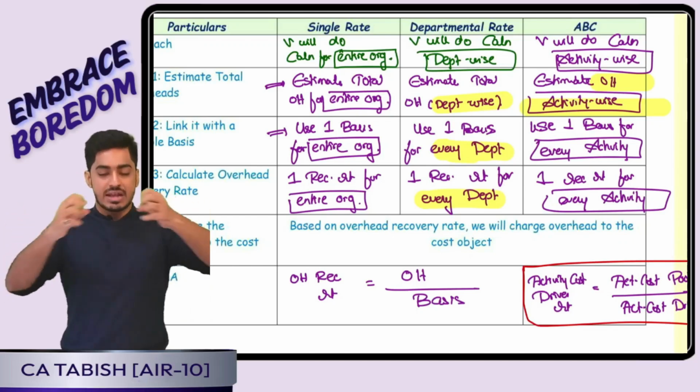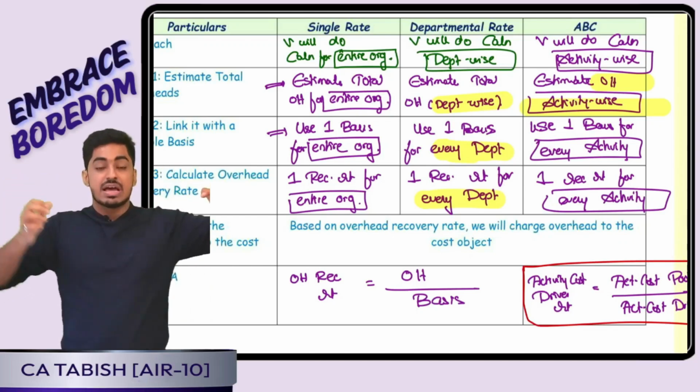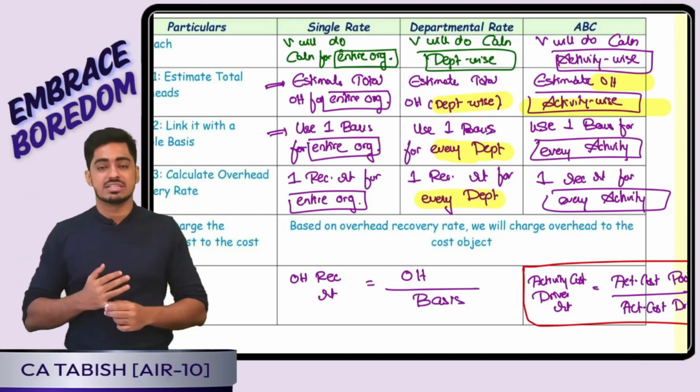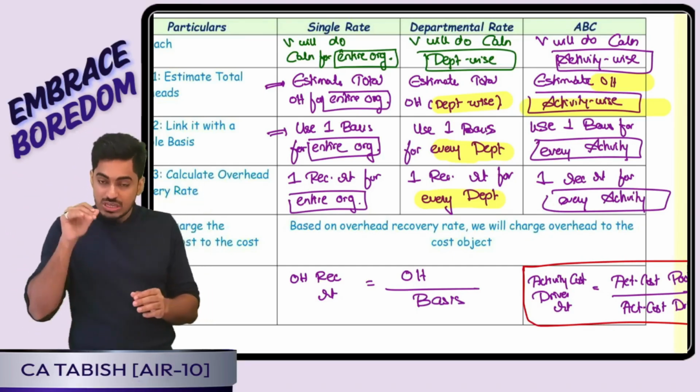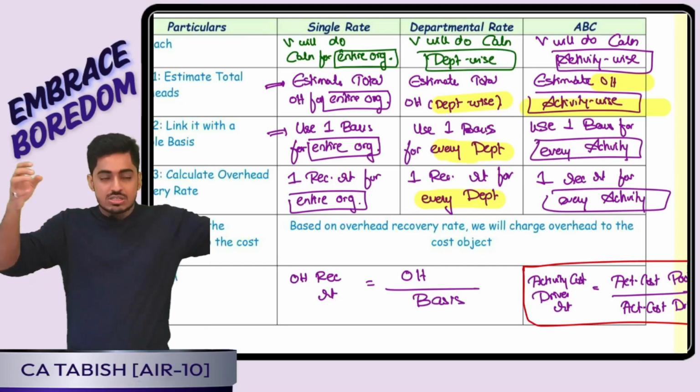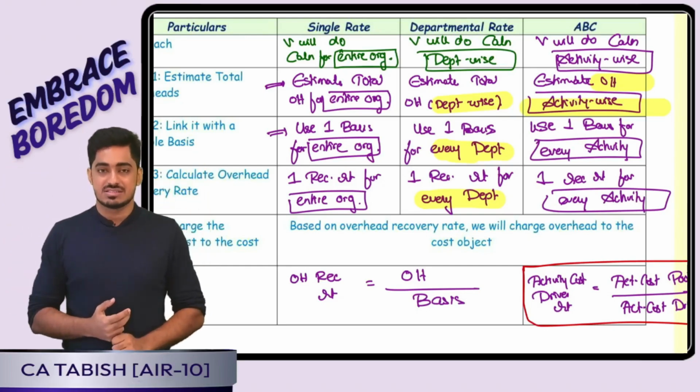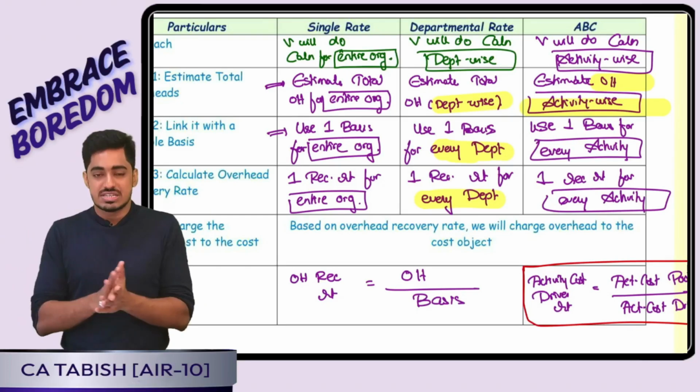Yes, in departmental rate, the total overhead cost, I will split it department wise. That means for every department I will do the calculation. In ABC, yes, I will go even further in detail. The total cost I will split activity wise, and for every activity I will be doing the calculations. Say for example, I have given you this example already.